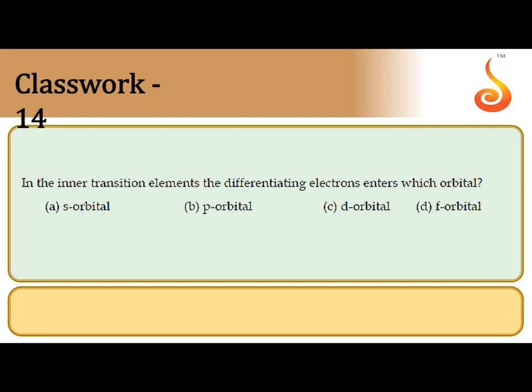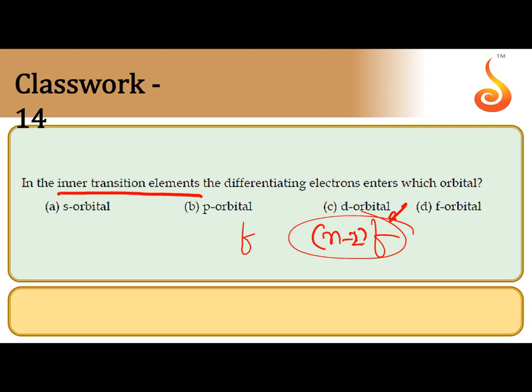In the inner transition elements, the differentiating electron enters into the f subshell, but that belongs to the n-2 shell. So the n-2 f subshell only can take the differentiating electron in inner transition elements, that is nothing but f block elements. So the correct answer is D.